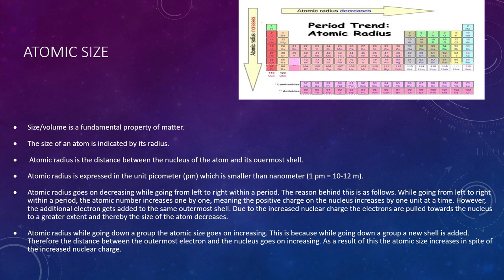But the atomic size, or the atomic radius, while going down the group, goes on increasing. This is because when we go down the group, a new shell is added. Therefore, the distance between the outermost electrons and the nucleus goes on increasing. As a result of this, the atomic size increases in spite of the increased nuclear charge.